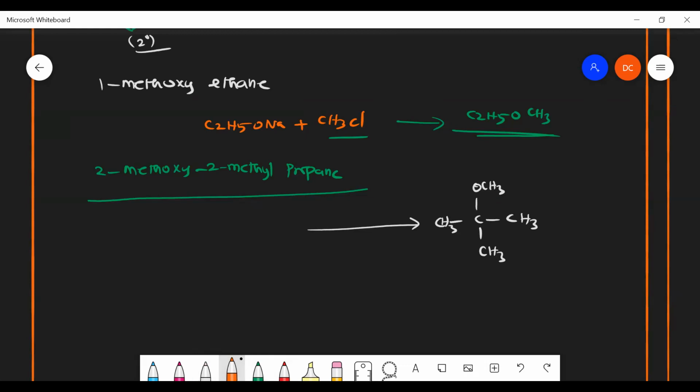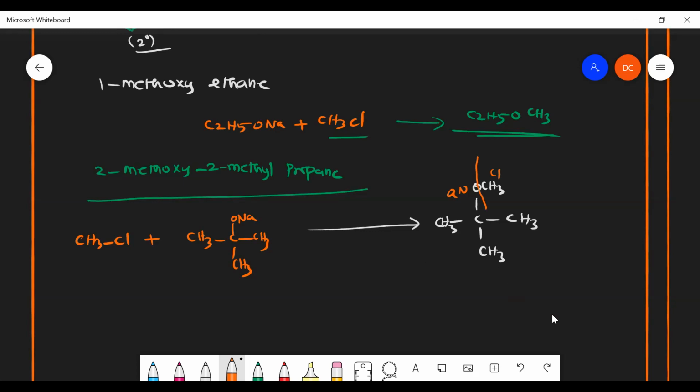Methane will be with the alkyl halide and methyl propane will be with ONa. CH3Cl or methyl chloride, something like that. And then you just break it. Here Cl, here we have to put Na. So CH3, C, CH3, CH3, here ONa. Do you get my point? Do you have any doubt on this?